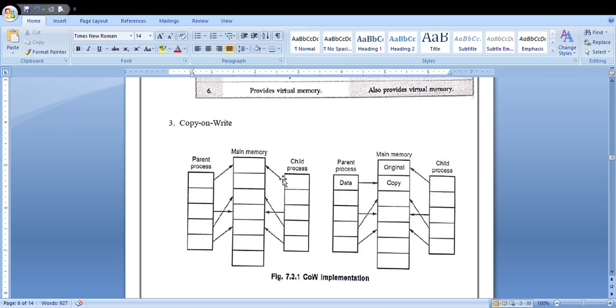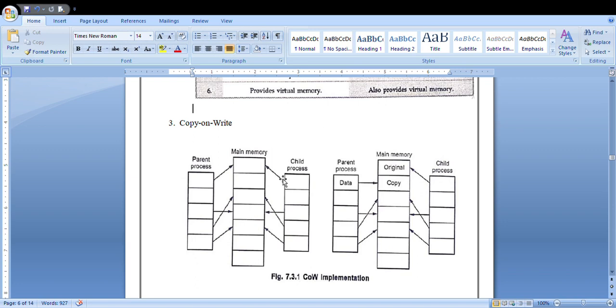Whatever I said just now, whenever it is marked with a special bit like copy on write, by that time it will create one new page frame. Once it has created a new page frame, it will copy the original content to it, just making a duplicate of that. If any error occurs after you make changes, or after you update the values, by that time you can easily fetch the previous data. So that is one major reason to follow this copy on write method.